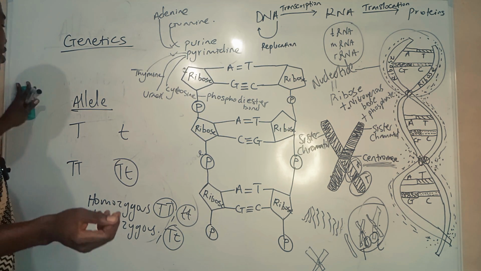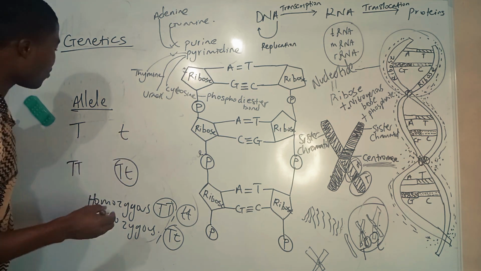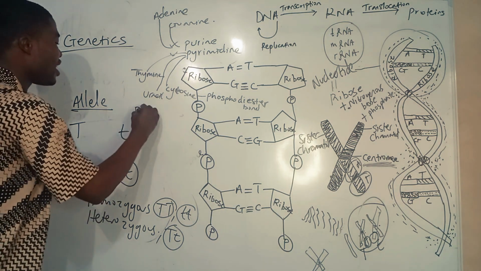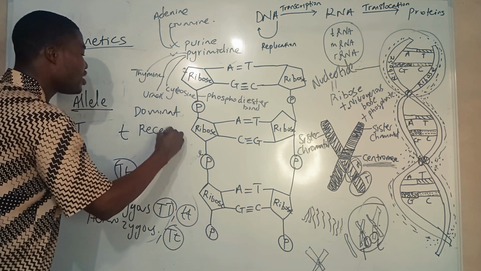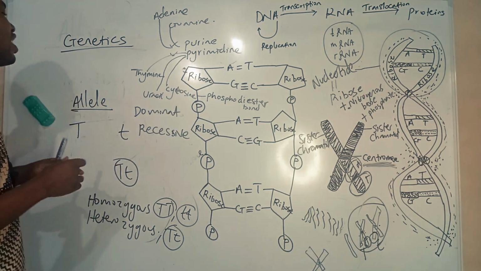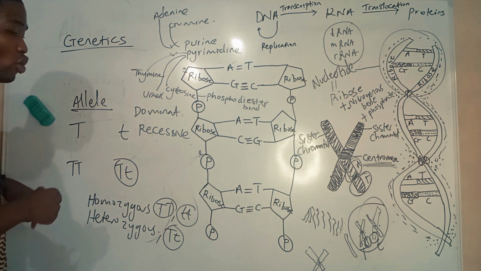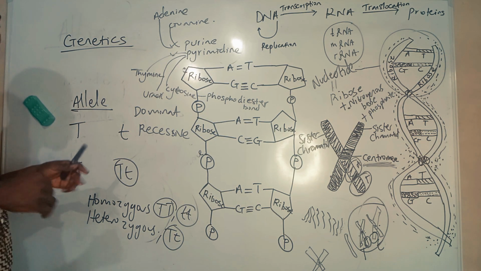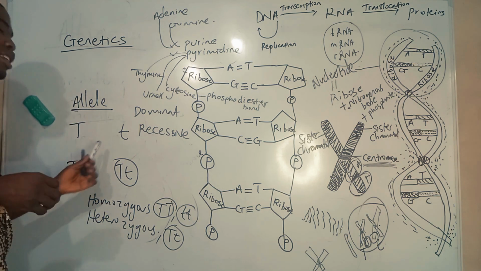There are two types of alleles. An allele can be dominant, and an allele can be recessive. What's a dominant allele? A dominant allele is one that can be expressed in the presence of another. If you are expressed in the presence of another trait, you are dominant, while if you are not expressed in the presence of another, you are recessive.